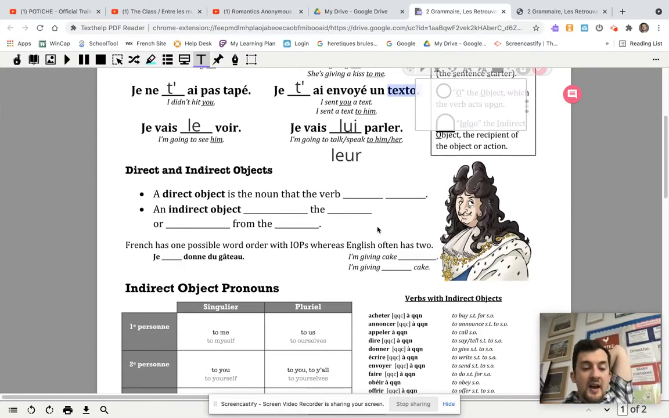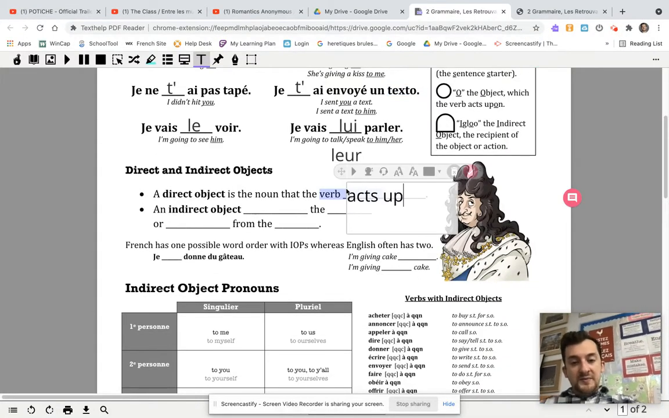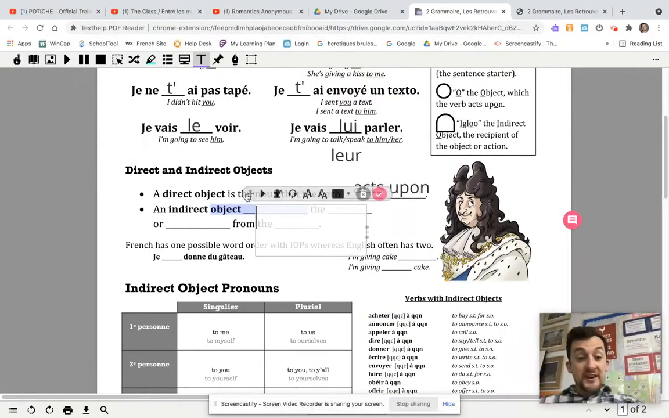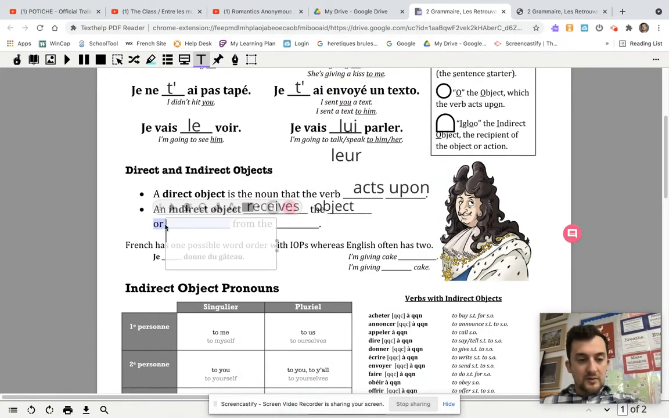All right. So real quick, a direct object is the noun that the verb acts upon directly, and an indirect object receives the object